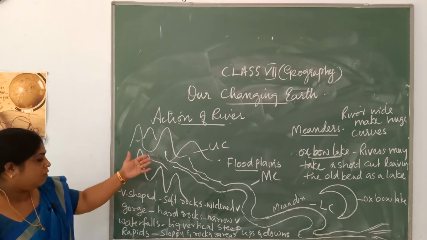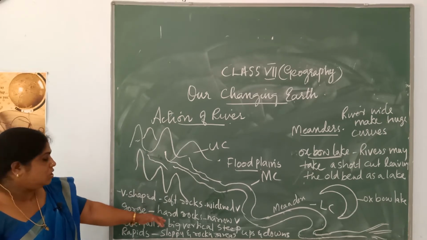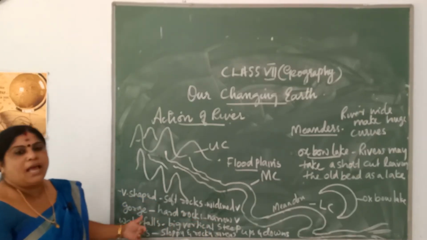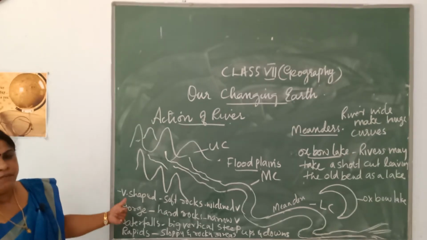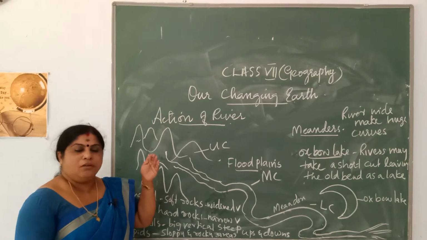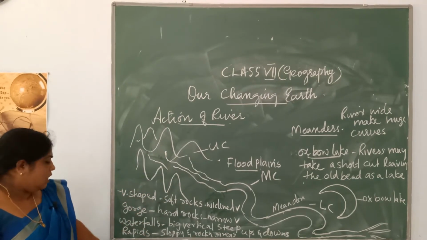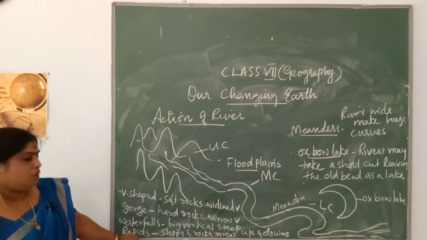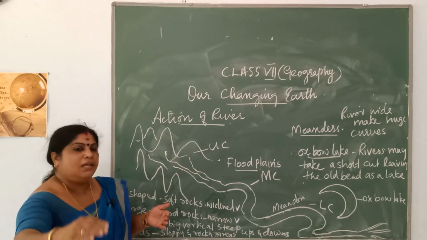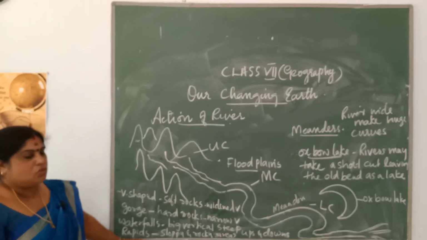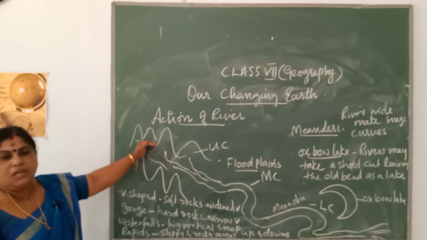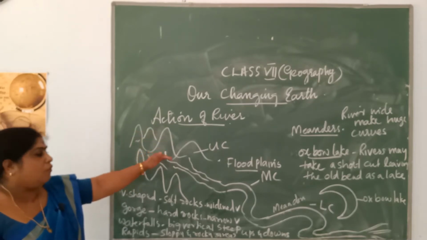Now sometimes the river will be flowing through hard rocks. Because it is very hard, they will be able to make only narrow valleys which you call gorges. Now a river sometimes flows through vertical steep areas. You call it waterfalls. Now rapids: sometimes the rivers flow through sloping and rocky areas. It makes a lot of ups and downs which you call rapids. These are some of the features that you see when a river originates in the mountains, in the upper course of a river.